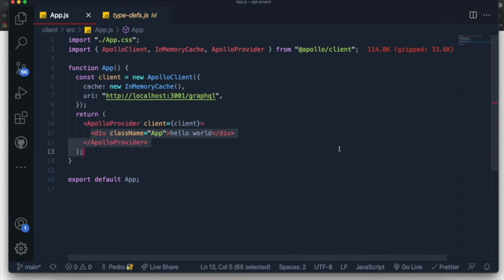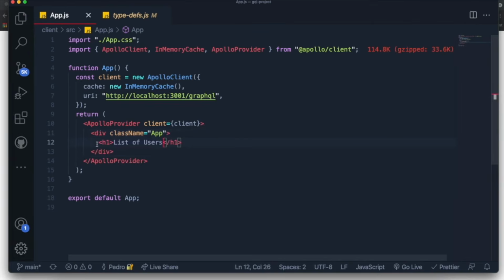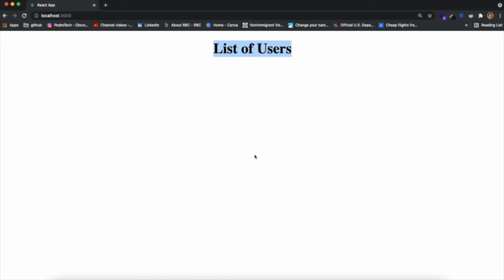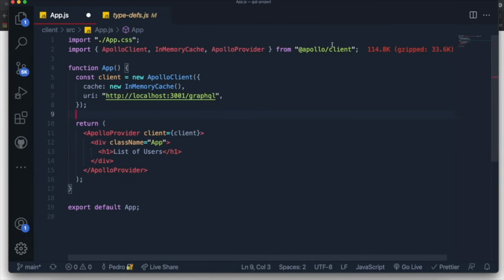So now that we have created this, let's actually start by making our project be able to accept such requests, right? So what we want over here is just a div, and an h1 which says list of users, and I want to fetch the data and then just display the list of users below this. So right now, all we have is this thing saying list of users, but it's totally fine. I'll show you guys how to fetch the data now. So what we want to do is import some stuff from the Apollo client library.